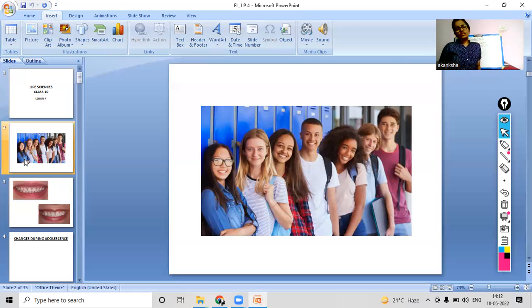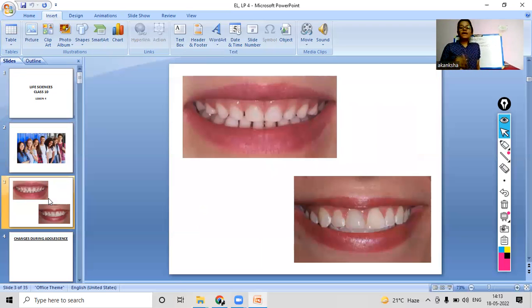Now my third question to you is, when you were a child, in your childhood, what was the first change that you noticed on your own in your body that happened during your childhood period? Yes, during the childhood period, not the adolescence or teenage period. You can also give the answer with the help of this picture.